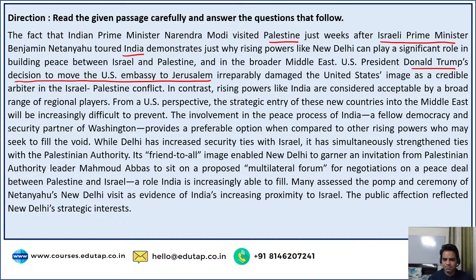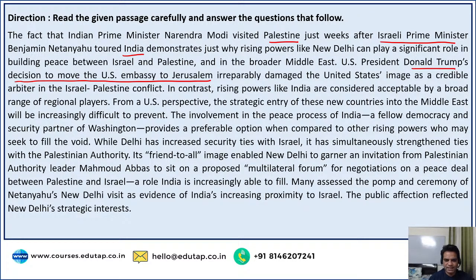In contrast, rising powers like India are considered acceptable by a broad range of regional players. From a US perspective, the strategic entry of these new countries into Middle East will be increasingly difficult to prevent. The involvement in the peace process of India, a fellow democracy and security partner of Washington, provides a preferable option when compared to other rising powers who may seek to fill the void. So India, which is also a fellow democracy and a security partner of Washington. So this is a win-win situation for the countries to choose India to be the arbitrator between these fighting countries.